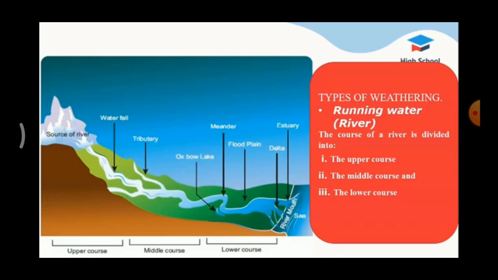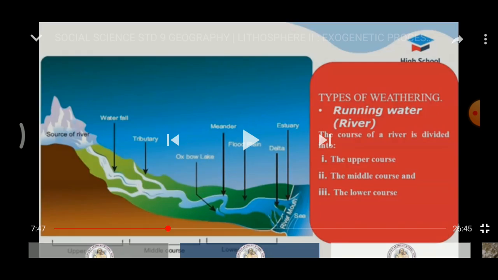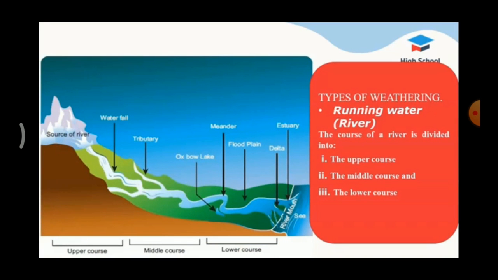Now we are going to see about landforms. The landscape is being shaped by two processes, weathering and erosion. Erosion is the wearing away of the landscape. The processes of erosion and deposition create different landforms on the surface of the earth.